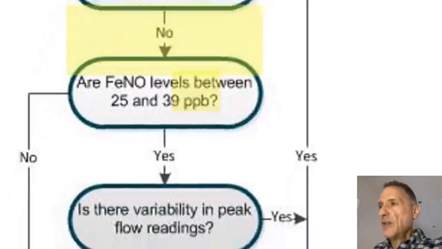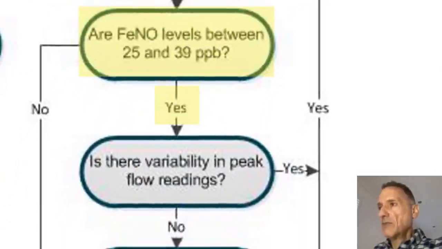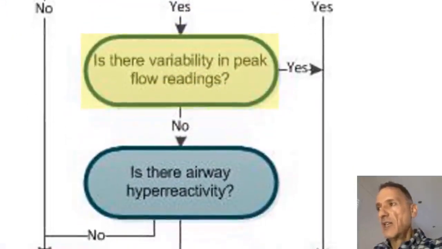However, if the fractional exhaled nitric oxide levels are borderline, that is between 25 and 39, then because the predictive value of borderline levels is not very high, we will have to make sure by trying to get a second positive test for asthma. And the order of tests dictates that the next one to do is to check peak flow variability.